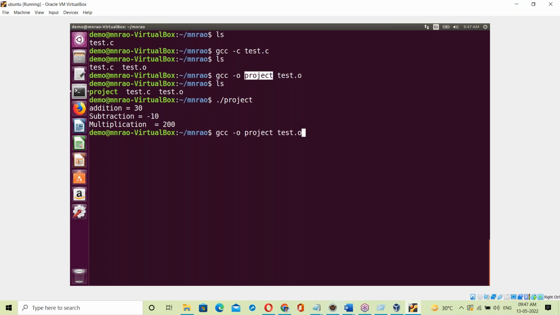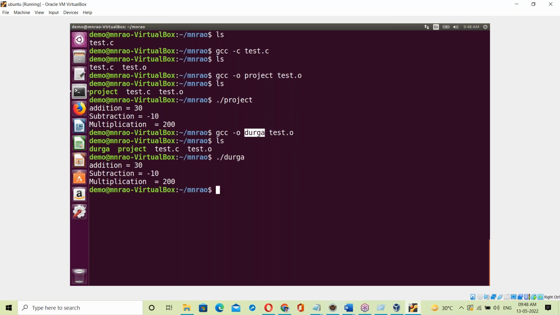Let me create one more exe with another name, any name. Suppose this name is Durga. ls, and you see the Durga exe file is created. So this name can be anything. Now ./Durga. Executed, and we got the output.